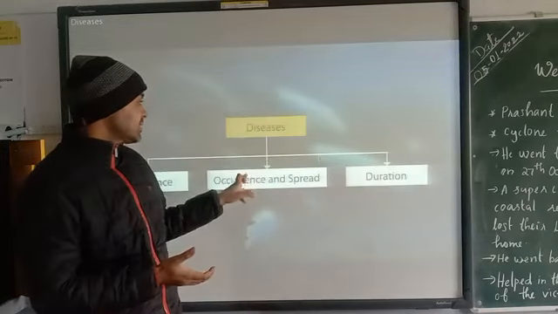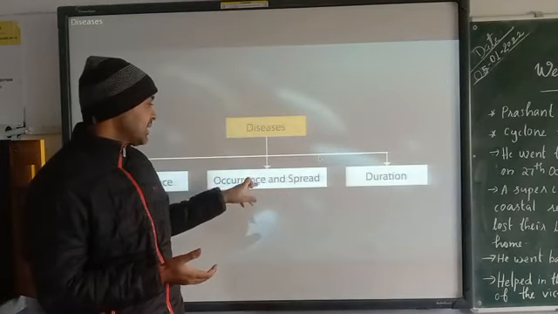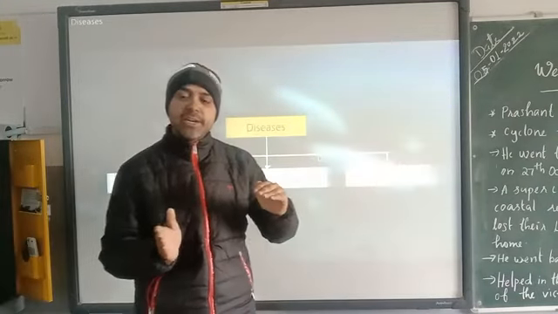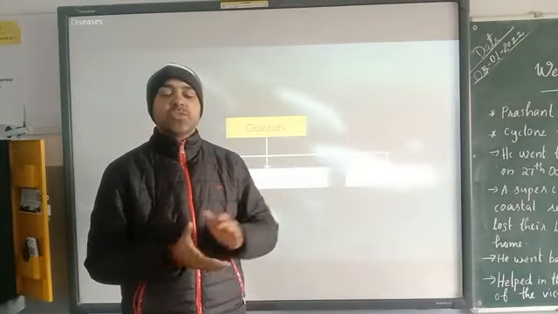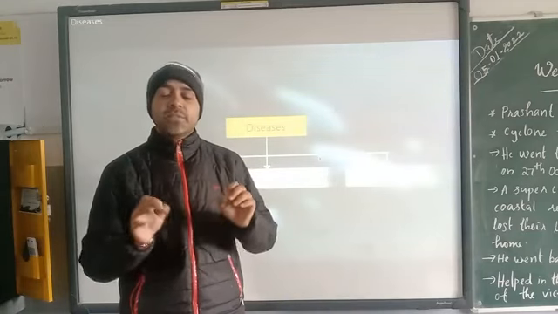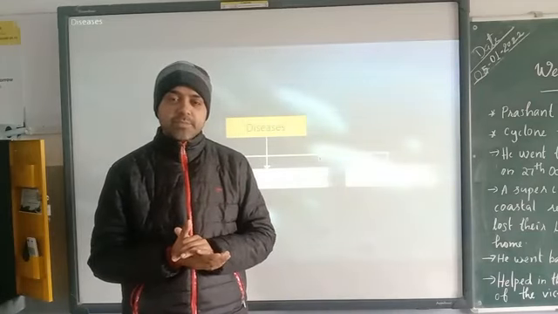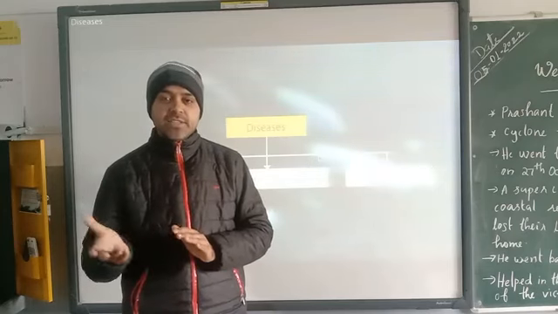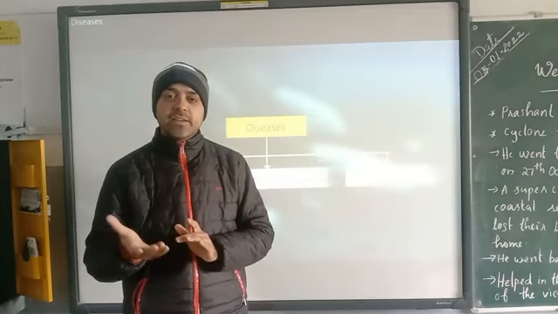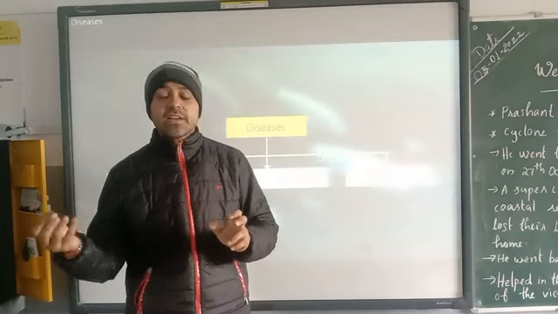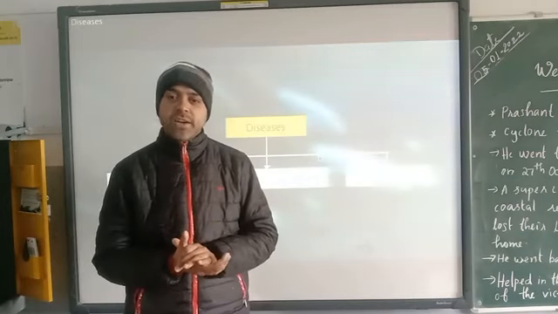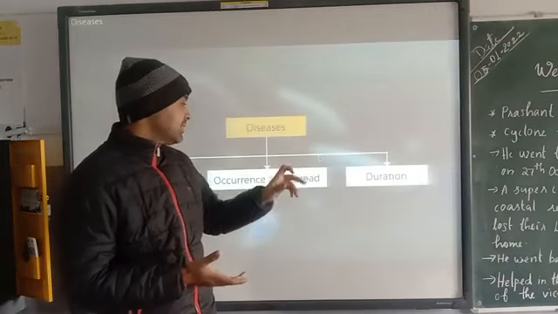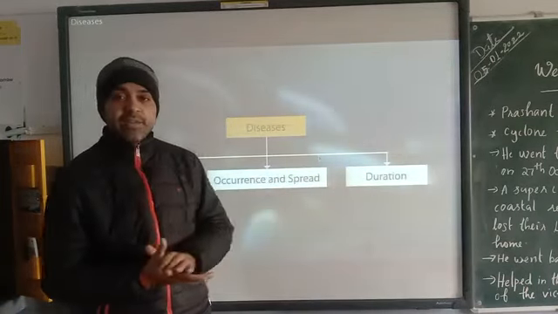Infectious means it will be transmitted from an infected person to a healthy person, like COVID, tuberculosis, other diseases caused by bacteria, and diseases caused by contaminated food and water.